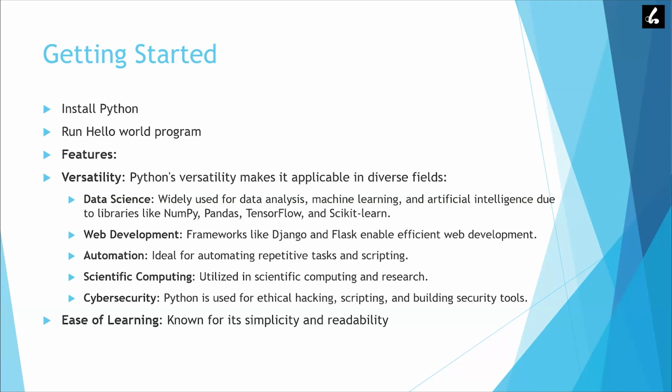The next usage is web development. We have frameworks like Django or Flask, which are used to develop an application or build a website, and that can be done using Python. We can also use it for automation, like repetitive tasks, for example, downloading data, applying some filter, and then pasting that data into an Excel file or Google Sheet.